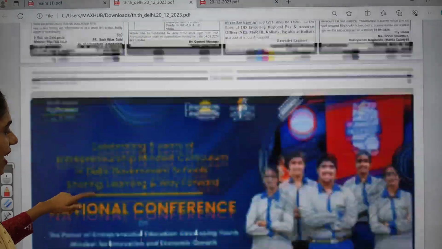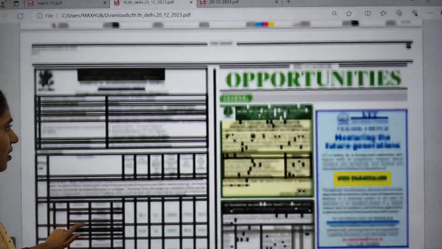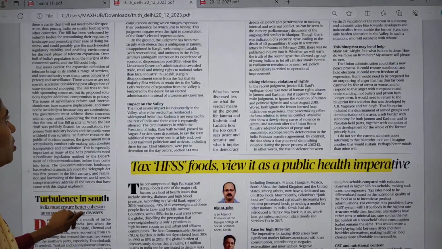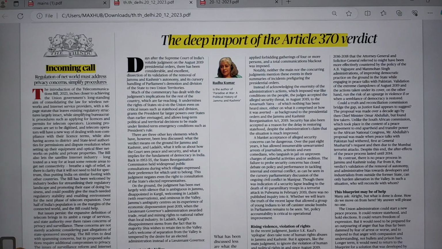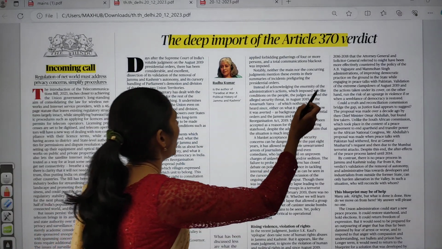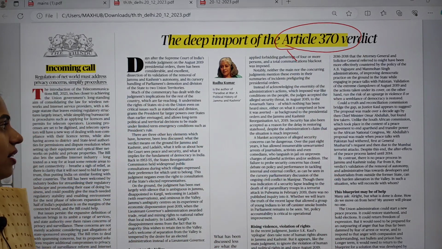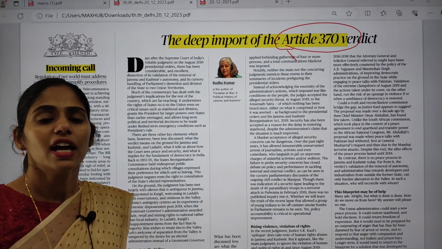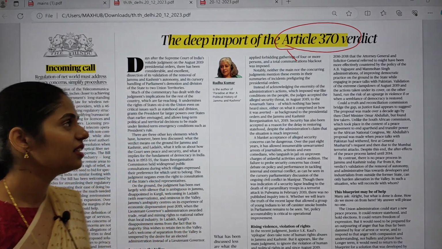Next topic is in the editorial page. In this editorial page, what are the lead articles and editorials? All are important. The first article is about Article 370 of the Indian Constitution. We already discussed this article in detail, like what the background is, and whether it is a temporary or a permanent provision. I will tell you briefly regarding this Article 370.